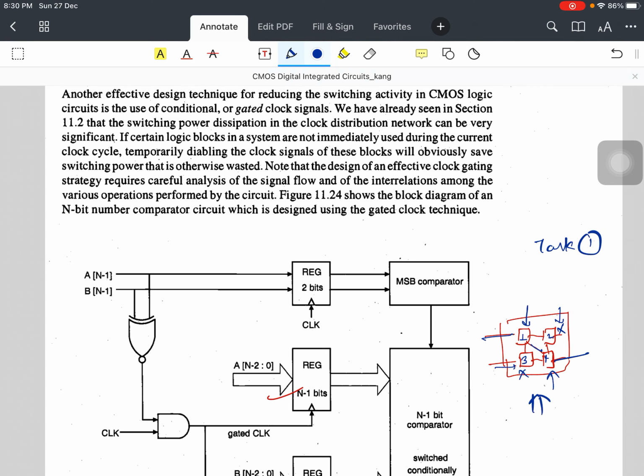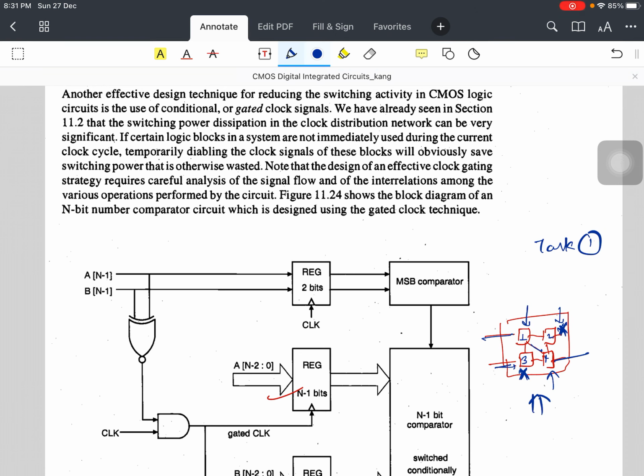So, what is the smart way? You can use this gated clock signal over here and you can turn off these 2, or you can make the switching activity 0 over here, means there is no switching. So you can reduce your power consumption. Why are we giving this power to 3 and 2 when there is no requirement? We can cut off the power supply to 3 and 2.